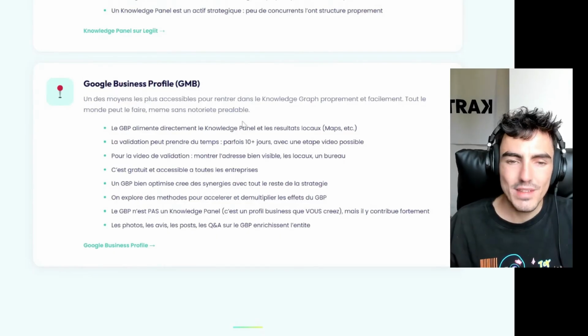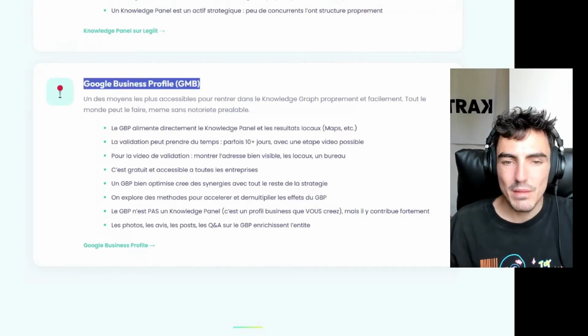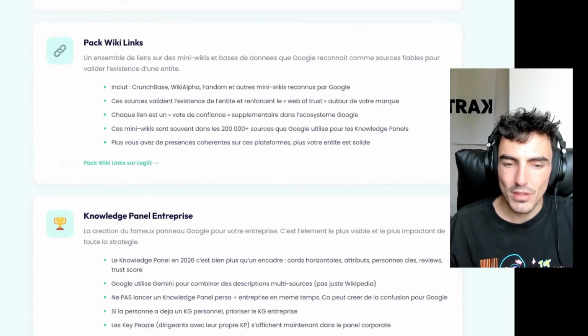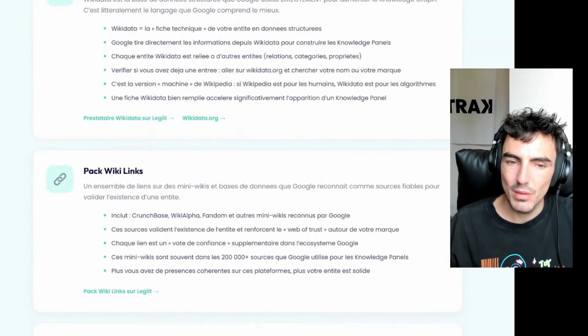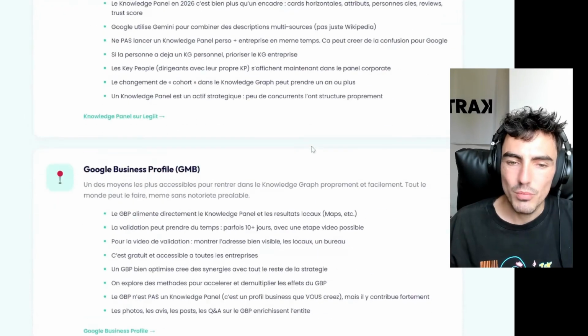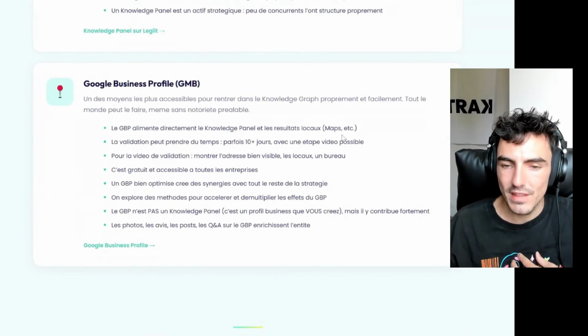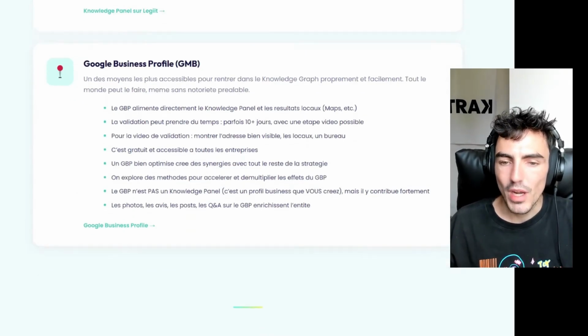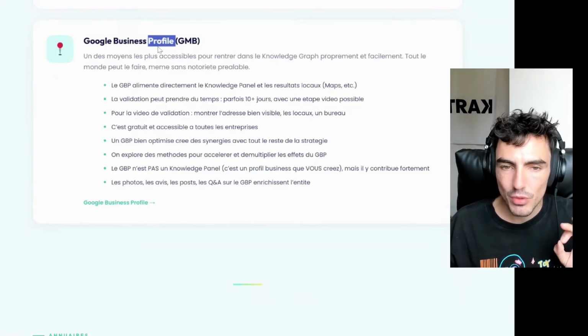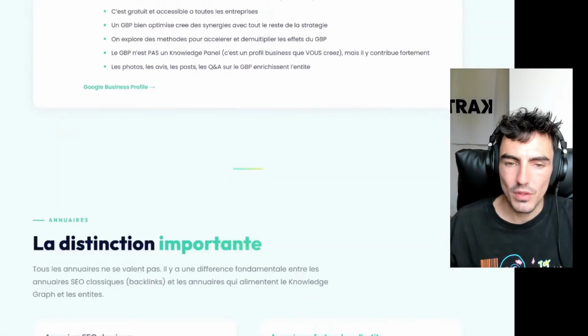So Google delegates its validation algorithm to methods like GMB, to methods like the knowledge panel, to methods like Wikidata, Wikipedia. And our goal is kind of to tell it, look, my site is a real entity. It's a good site. It's validated. You can see it because of this. So there you have it. Basically, GMB is also very important, especially if you're a local business, because it's even more crucial.